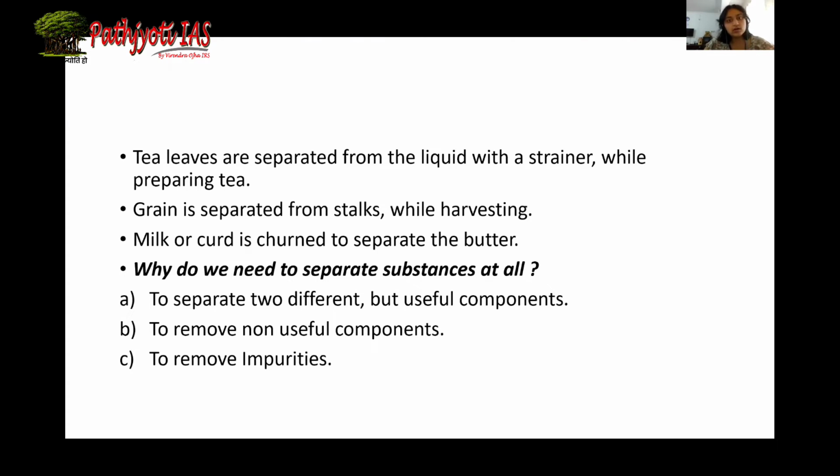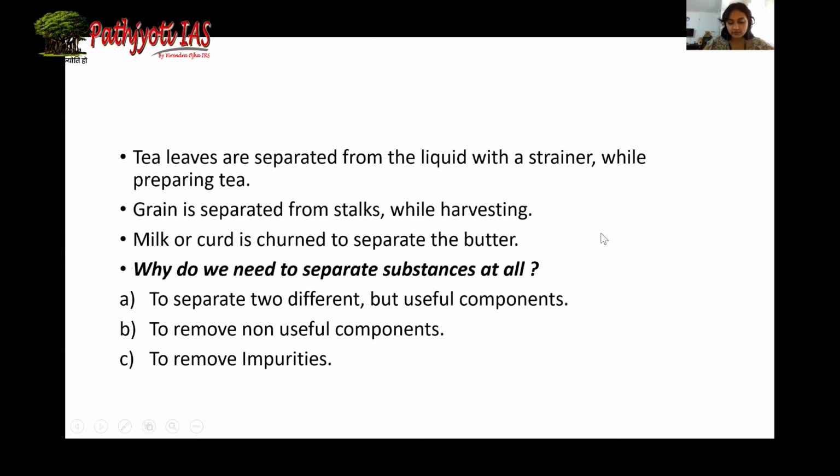For example, a handful of rice and pulses mixed together. Now, both of these components are useful. Secondly, to remove non-useful component. Example for this will be rice with small pebbles or stones. Now, stones are non-useful component and we need to remove it. And thirdly, to remove impurities. Now, to remove dissolved impurities from water, because we cannot drink impure water, it will be harmful for our health. So, these are the 3 reasons we need to separate the substances.